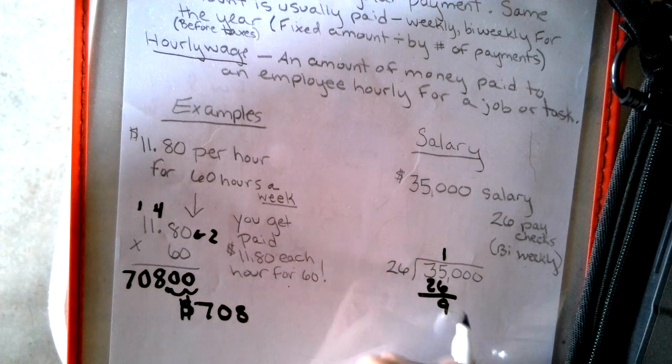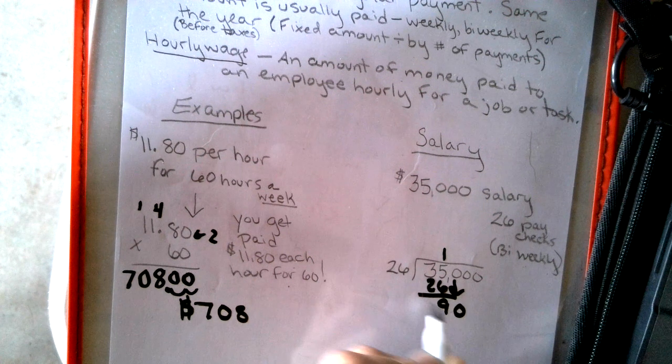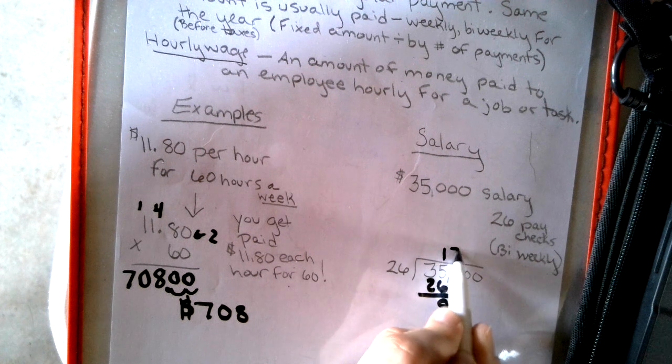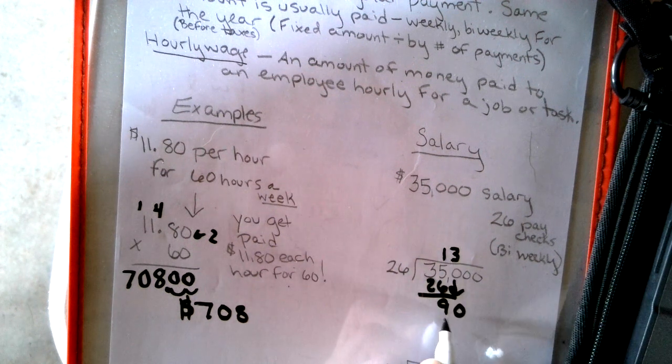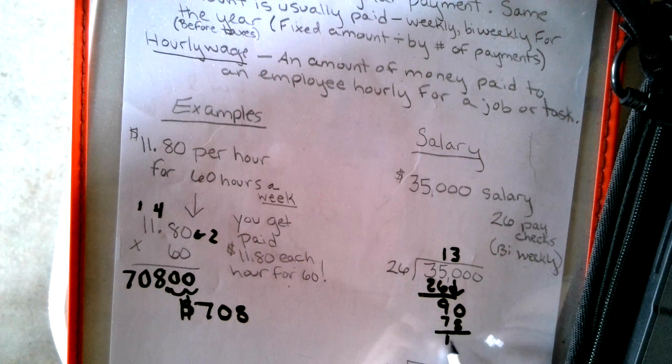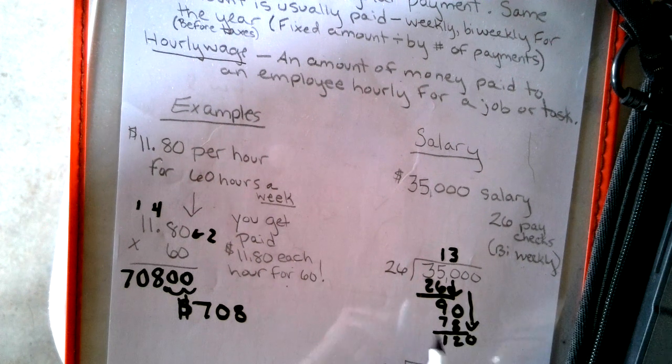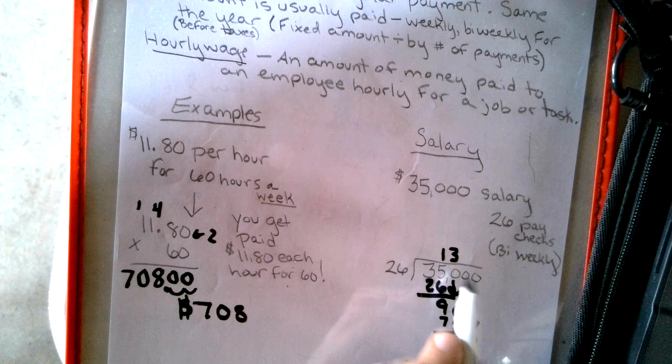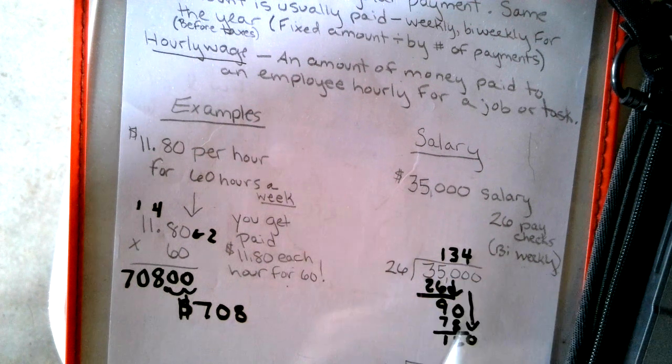So we get 9. Bring down our 0. I'm going to go in 3. I'm trying to write small. It's 120. And then we're going to go into that 4 times.